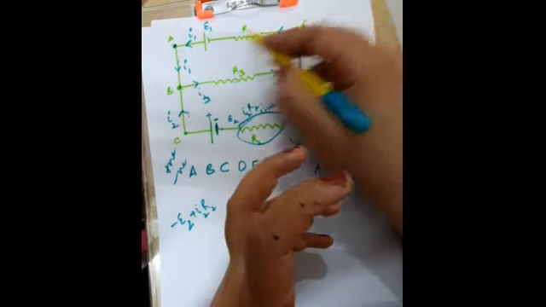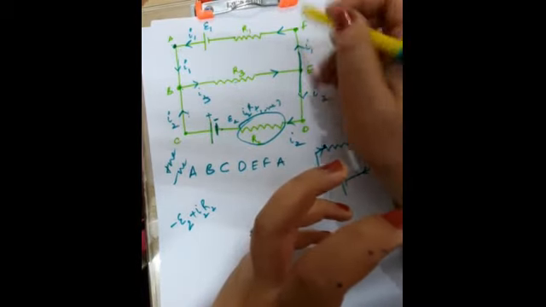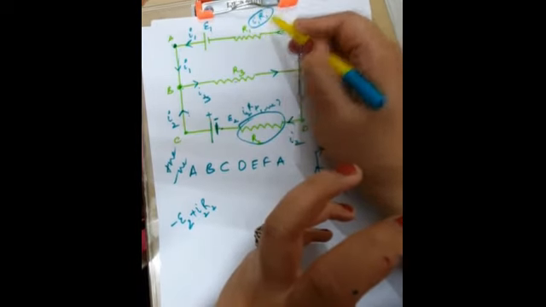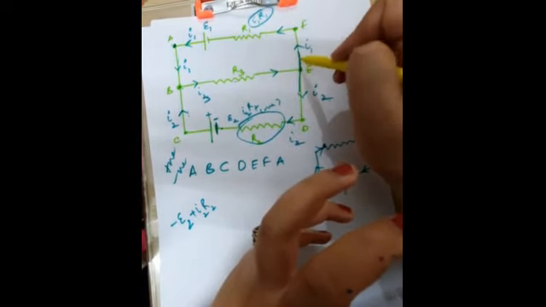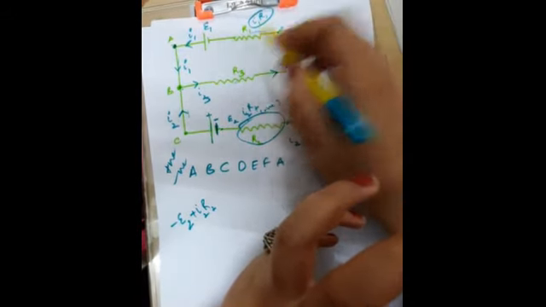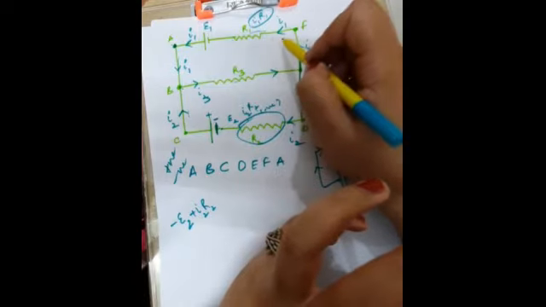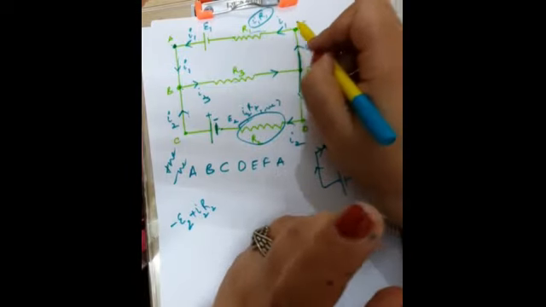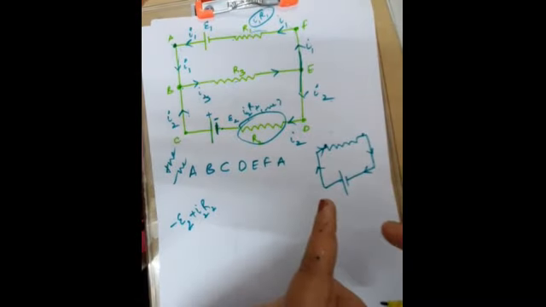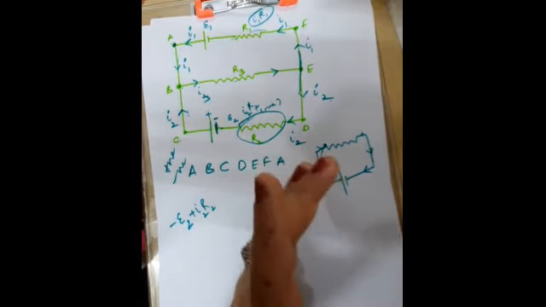So you encountered a resistor. The voltage across the resistor is I1 R1. But in the direction in which you are moving, the current is flowing through this resistor in the same direction, and that current is I1, isn't it? The direction in which you are moving and the direction in which the current is flowing are the same.